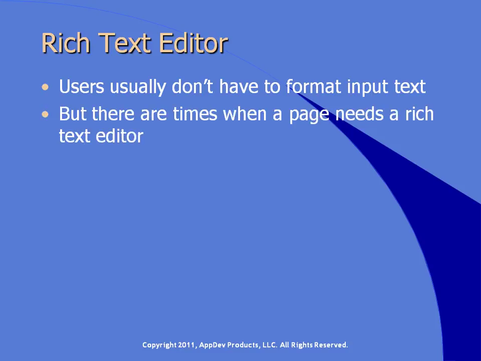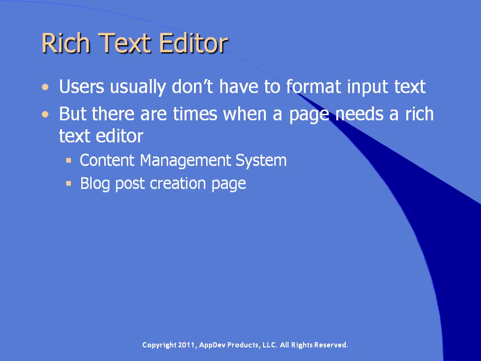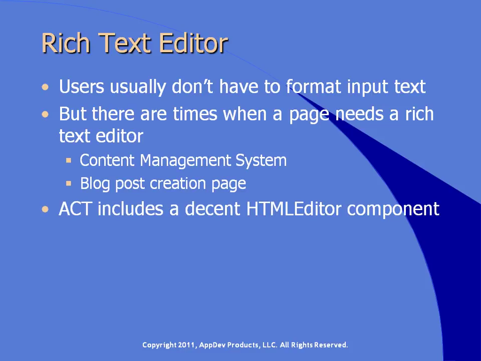But there are certainly times when a page needs to provide a rich text editor, letting the user bold and color text, add links, insert images, and so on. Good examples include the user interface for a content management system or a blog post creation page. These kinds of pages need to allow the user to format the text so that it appears all pretty and fancy on the destination web page. ACT includes a pretty decent HTML editor component, implemented as a control rather than as an extender like most of the other features of the toolkit. So let's take a look at that component, as well as how you can replace it within a web page.